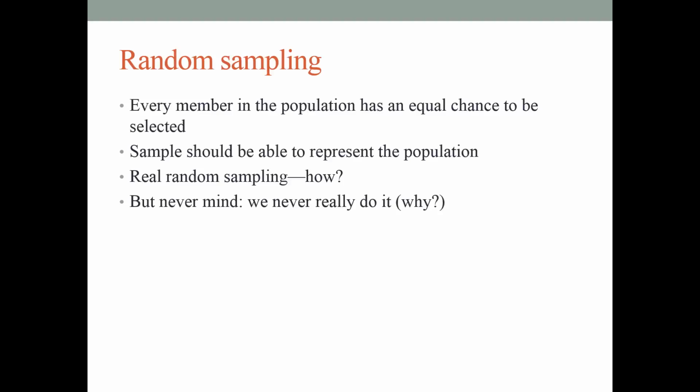Okay? That's why we say never mind. In the field of psychology, in most of the fields in social sciences, we never really do random sampling. As I said, it's just so difficult, right? A lot of students, they don't care, right? They don't care about science.